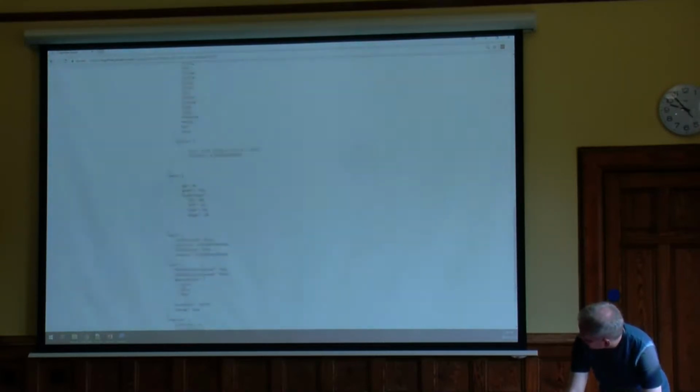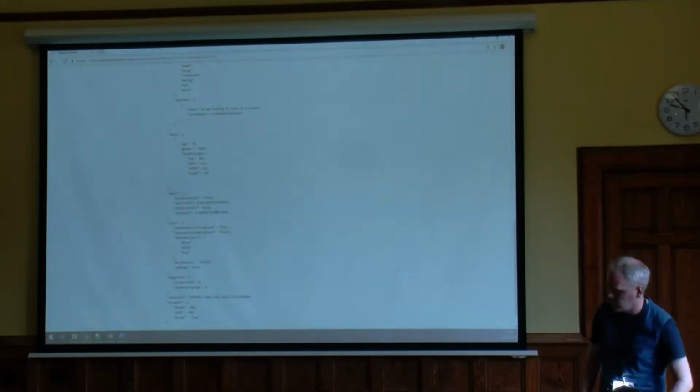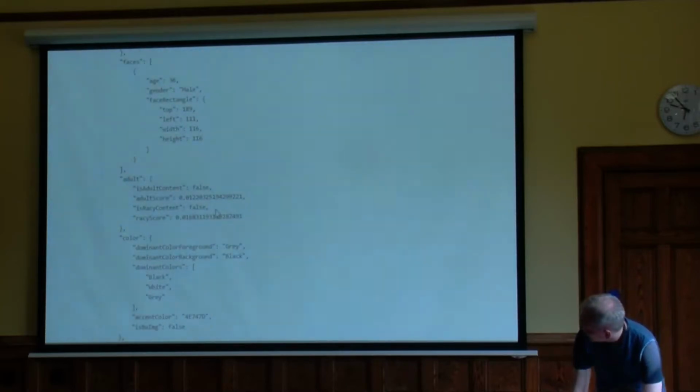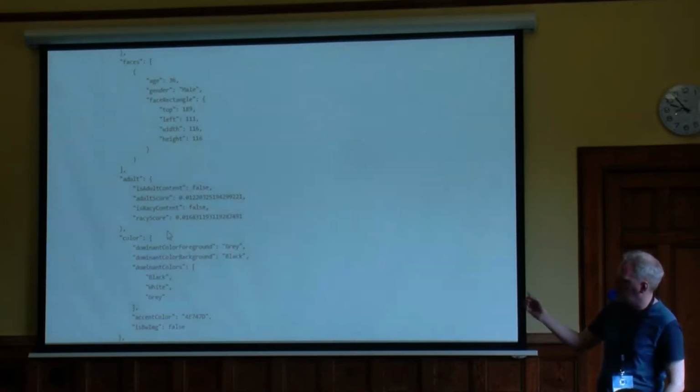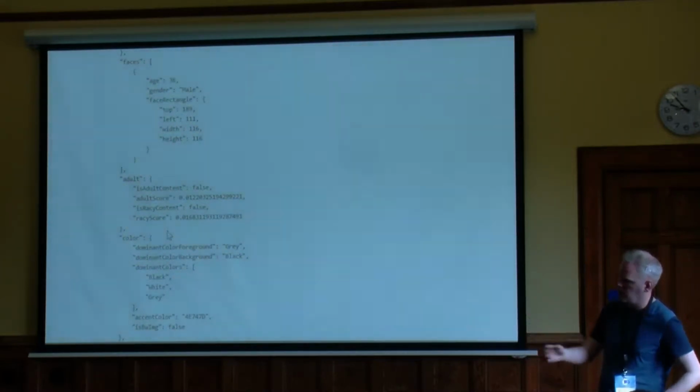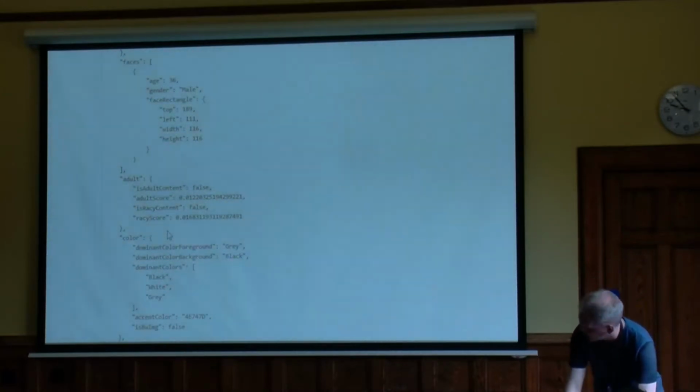And down at the bottom, some other information which is maybe useful for moderation. It has recognized that it is not a dodgy photo, it is not adult content, it is not racy content, which I don't know is positive or negative, but if someone does try it later on and uploads a dodgy photo, I'm using this information to not show the thumbnail on this page. So that you can have some content moderation.